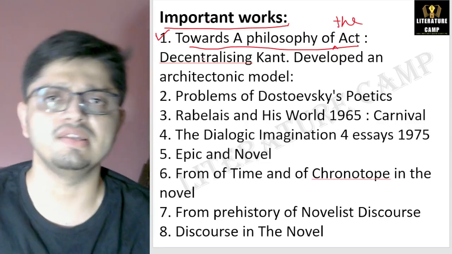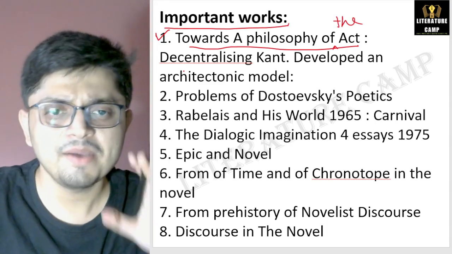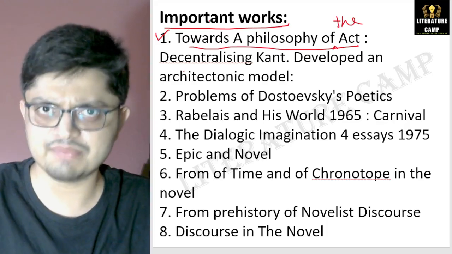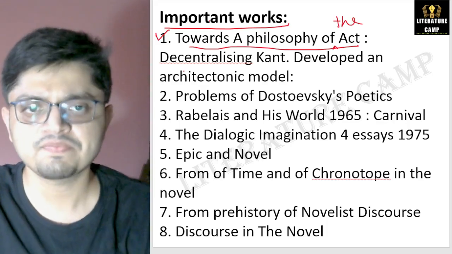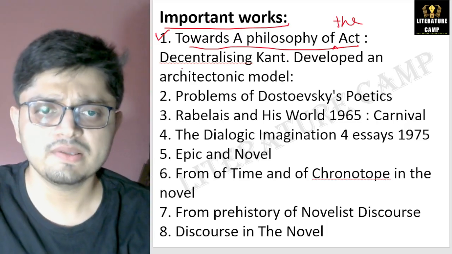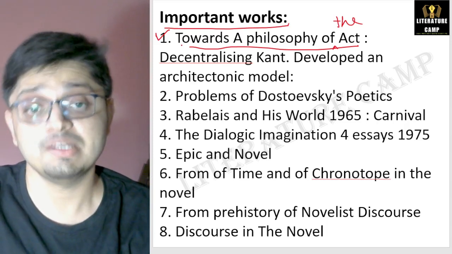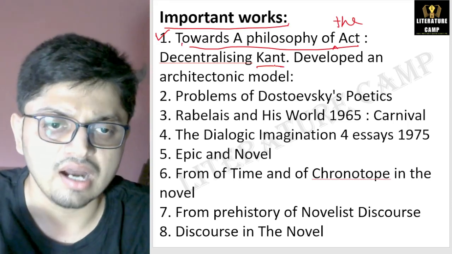In this work, Bakhtin developed a system by decentralizing Kant. Kant, I am sure you know, is a very important philosopher, Immanuel Kant, right? So just remember, in this work, he developed a system by decentralizing Kant.